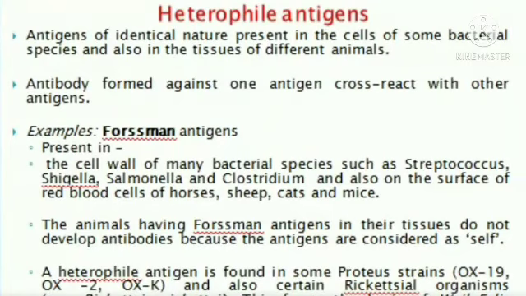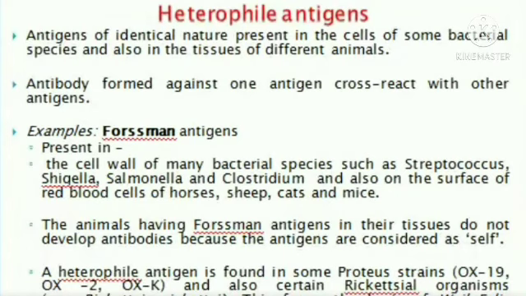So no antibodies will be produced against Forssman antigens in horse, sheep, cats, and mice. Particularly, we use Forssman antigens in rabbits to develop antibodies against them.